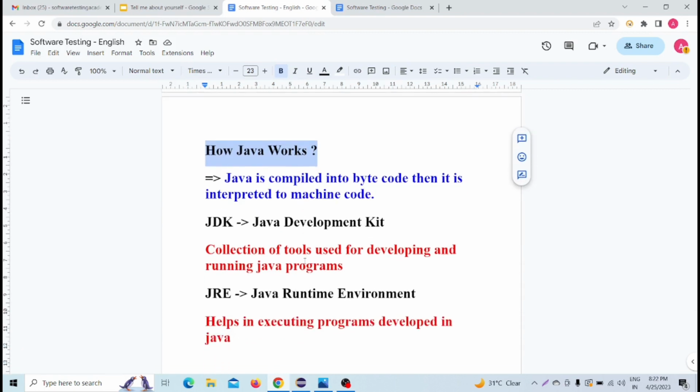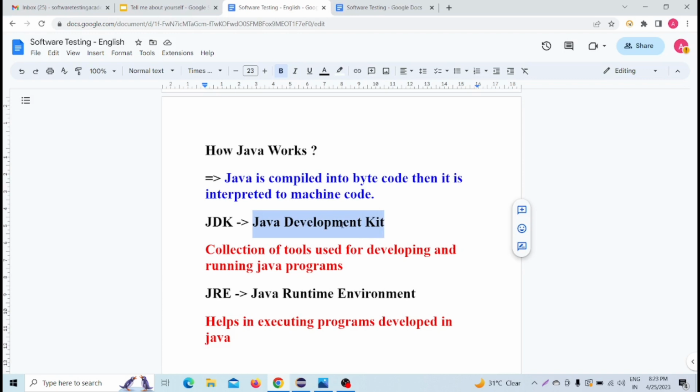Next, as we are learning Java, there are two things we have to remember: one is the JDK and another is the JRE. What do you mean by JDK? We have all heard these two terms, right? The full form of JDK is Java Development Kit.